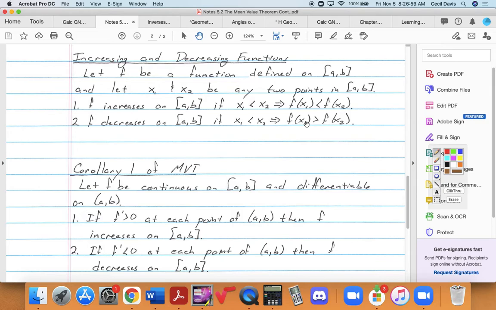So let f be a function defined on the closed interval from a to b. Okay? So it exists everywhere. Notice we didn't say that it was continuous or differentiable. Okay? And let x sub 1 and x sub 2 be any 2 points within that interval. So f increases on the closed interval from a to b if x sub 1 less than x sub 2 lets you know that f at x sub 1 is less than f of x sub 2.